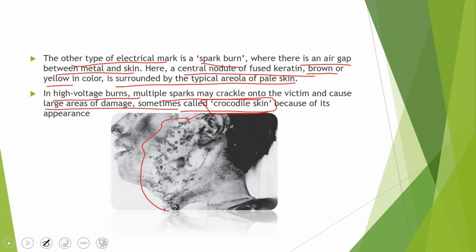And here is a picture of crocodile skin. Crocodile is a reptile, and its skin is quite serrated, quite rough. So you see there is quite a roughness in this aspect of the poor victim. So this is known as crocodile skin. And that's all about the electrical lesions, the electrocution.